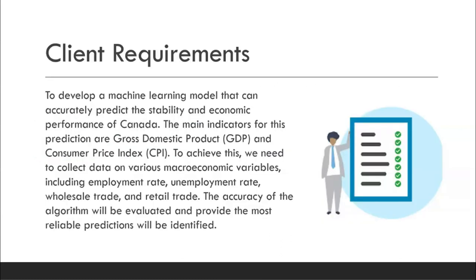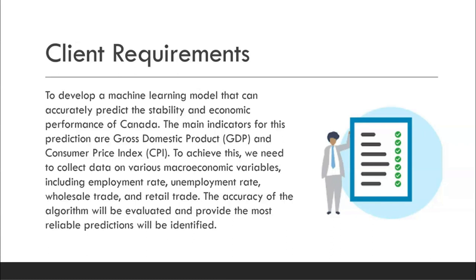Next, client requirements. The two main indicators we considered are GDP and CPI. We are going to build a machine learning model to predict those values by collecting data of macroeconomic variables, including employment rate, unemployment rate, wholesale rate, and retail rate.